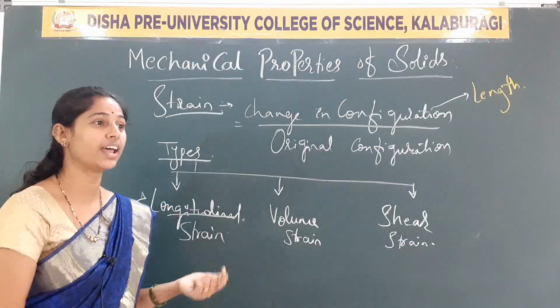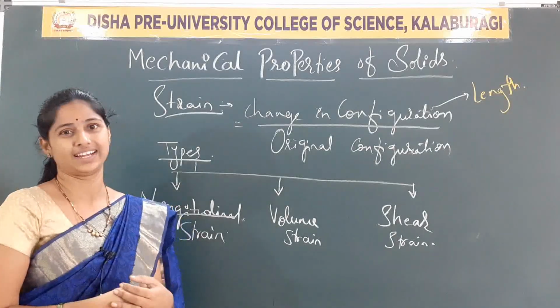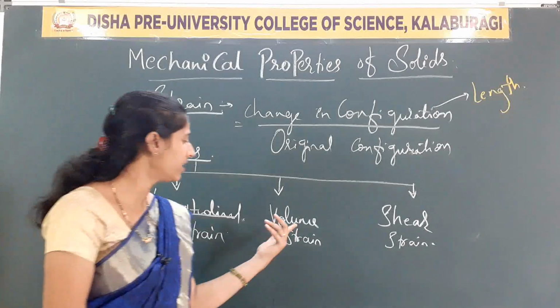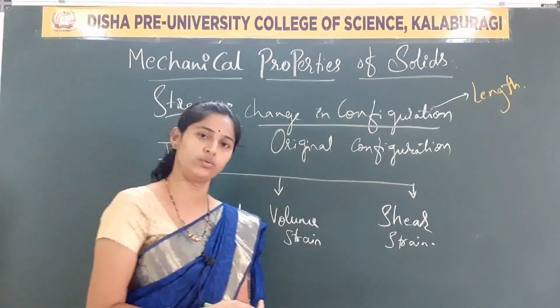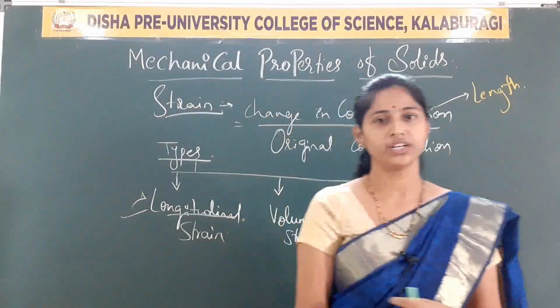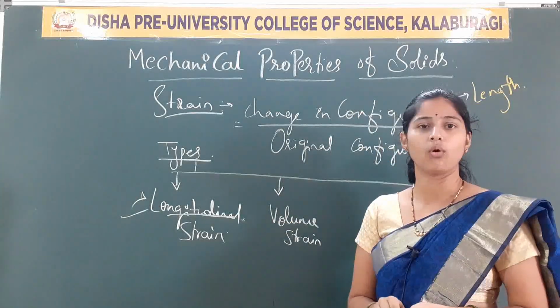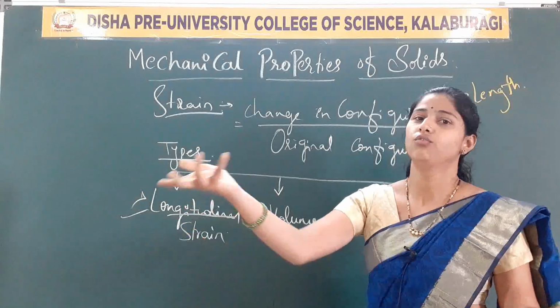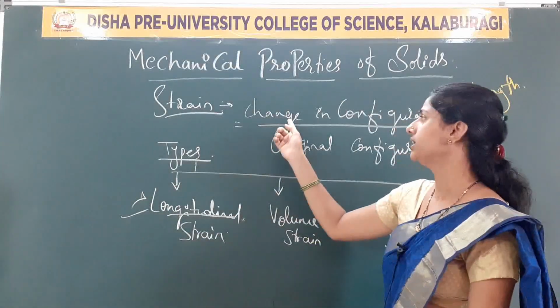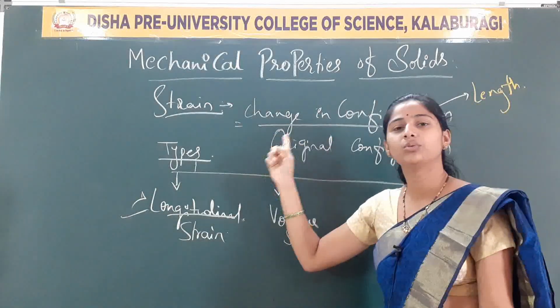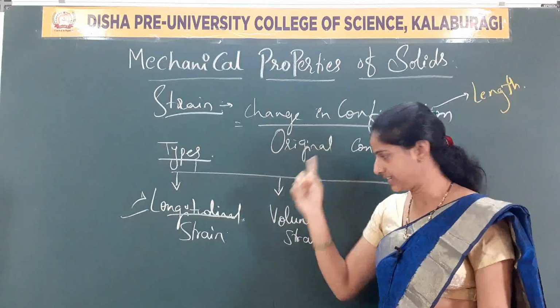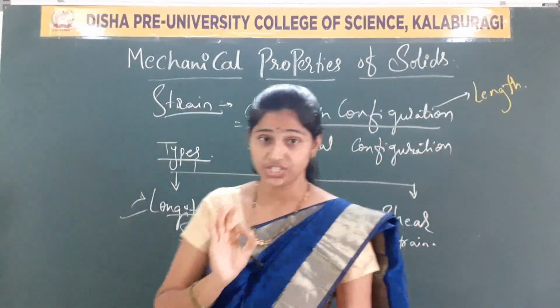No need to say deforming force here, because we already know it is volume stress. When a volume stress is acting on a body, it produces a volume strain: the change in volume to the original volume. That is volume strain.